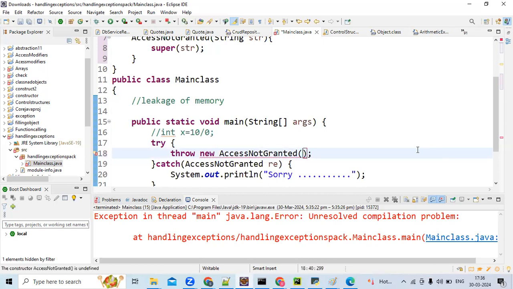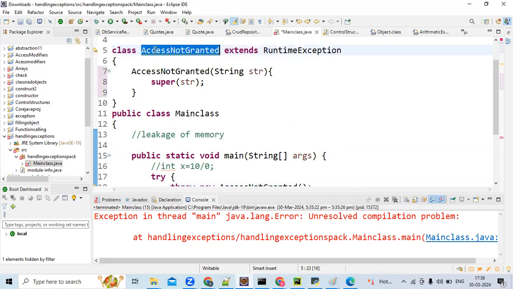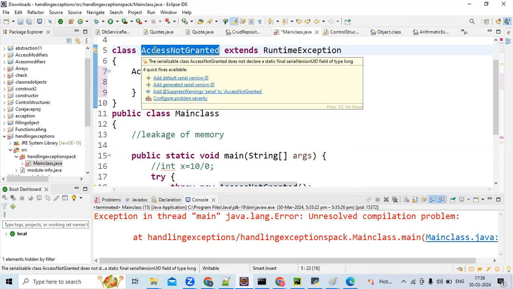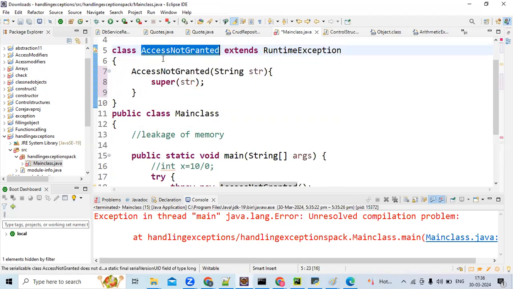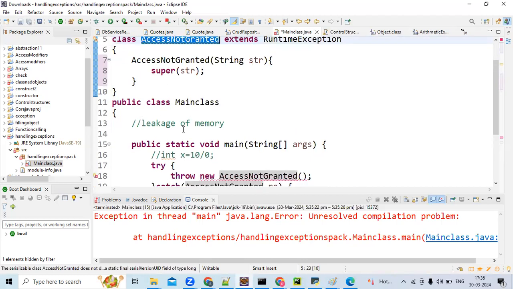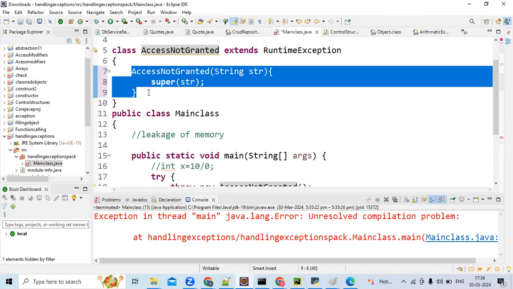Okay, see, what I have done is created a class. Suppose you want to throw some exception, suppose access not granted, or suppose a guy who is 15 years old wants to vote. If he goes to some voting portal and enters his age, the exception thrown is insufficient age. For that case, you can give whatever name you want, a customized class like AgeNotSufficient. Here I have written AccessNotGranted. So first I will see without the string.